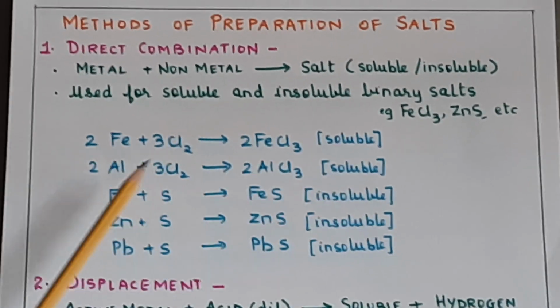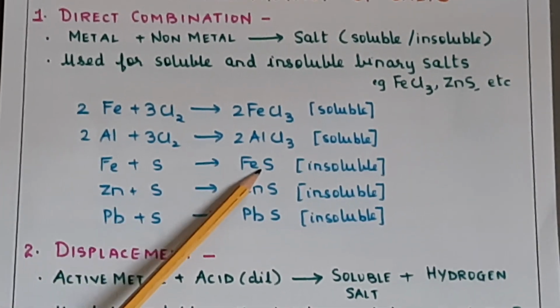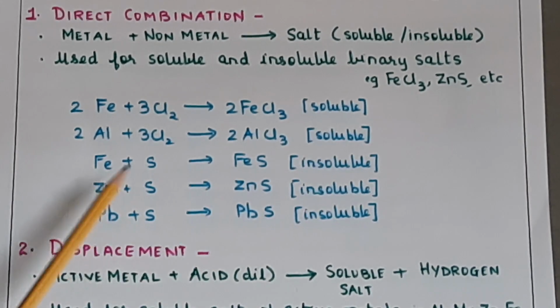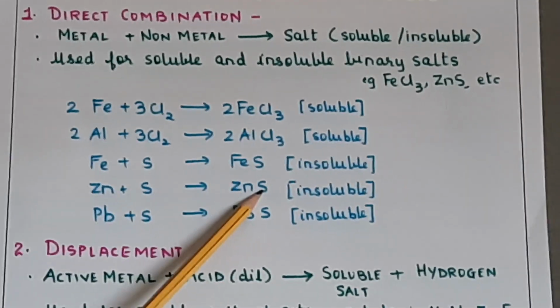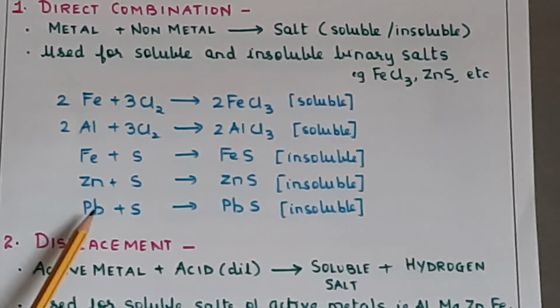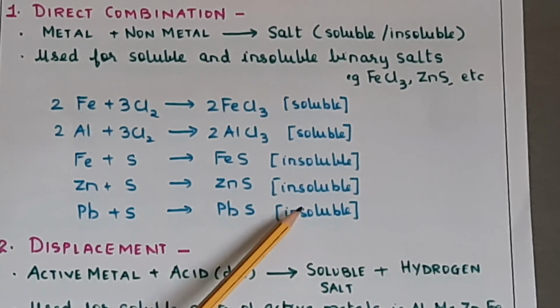This is also soluble. Fe plus S gives FeS, that is iron sulfide, insoluble. Zn plus S gives zinc sulfide, again insoluble. Pb plus S gives PbS, again insoluble.